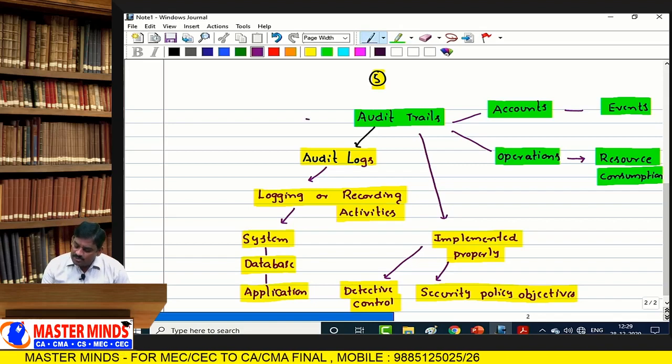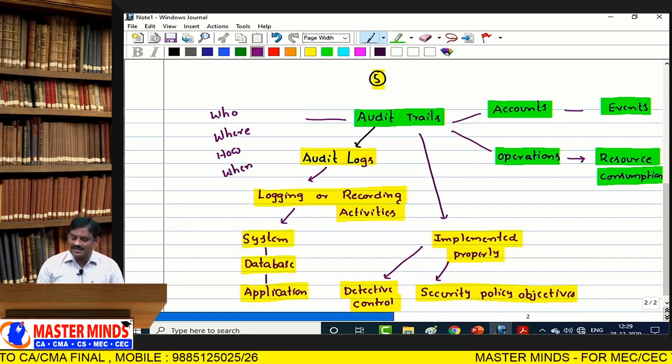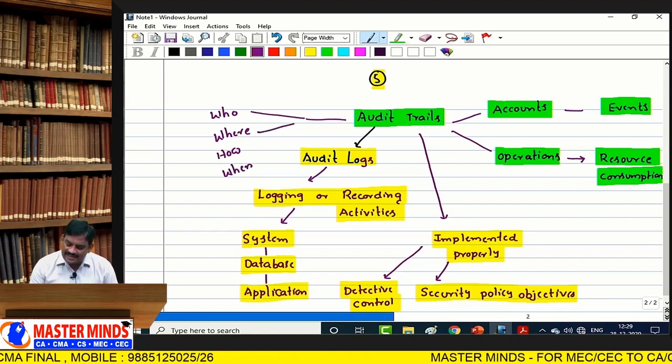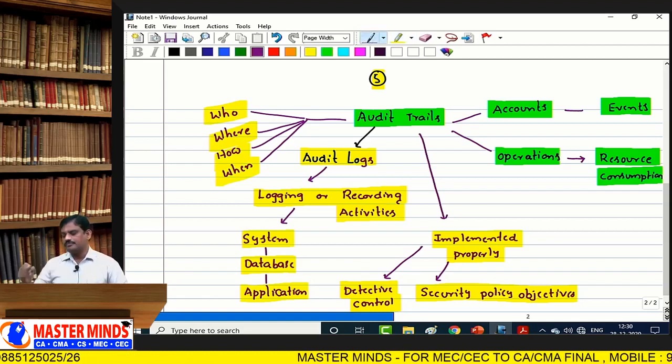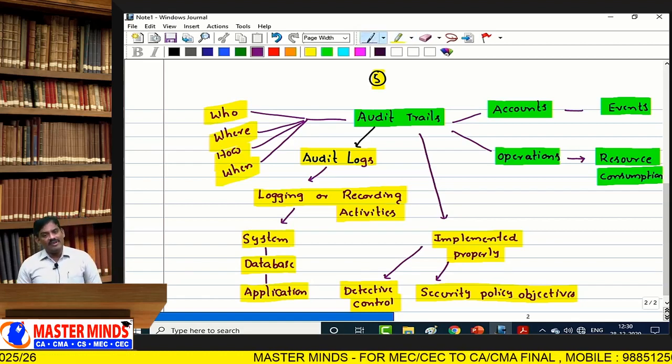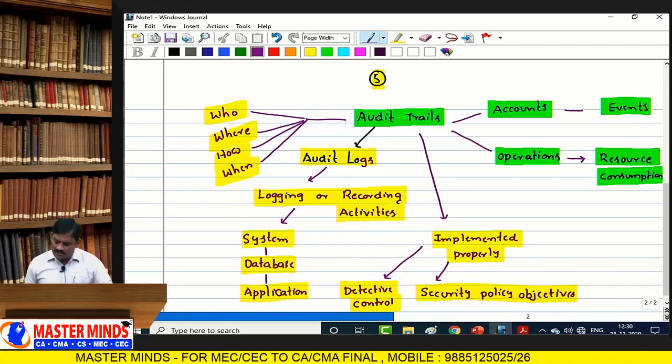Audit trail always provides you who accessed the data, where he accessed the data, how he accessed the data, when the data or resource is accessed. Each and every activity is defined by audit trail. Audit trail provides you a chronological record. What is chronological? First in, first out. All activities are executed first in, first out.